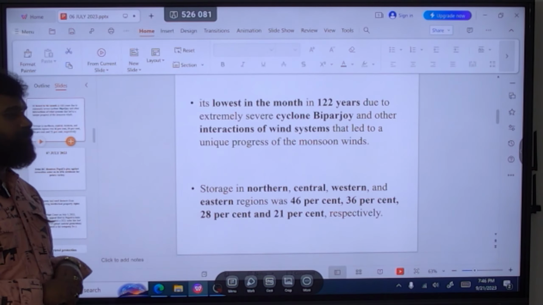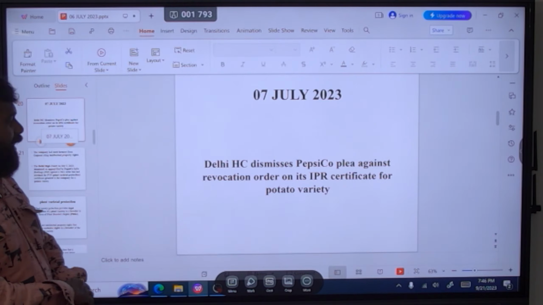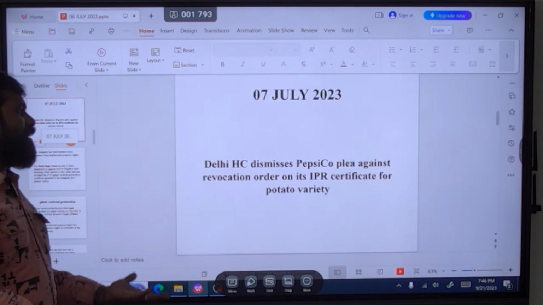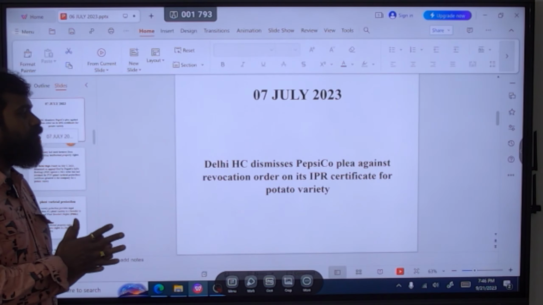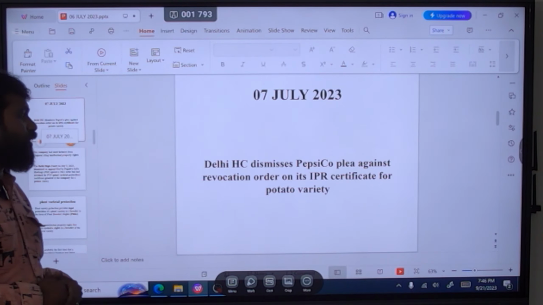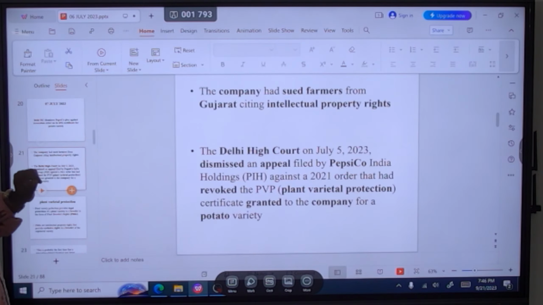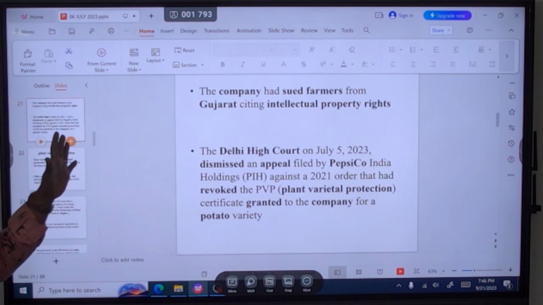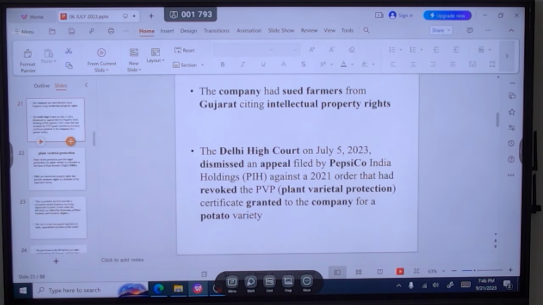Now look at this one. You see, the Delhi High Court dismissed the appeal of a company, PepsiCo, against the revocation order in the IPR. IPR means intellectual property right certificate for a potato variant. Look at here. The company sued farmers from Gujarat, citing intellectual property rights. You see this. The Delhi High Court dismissed the appeal filed by PepsiCo, and it revoked the plant